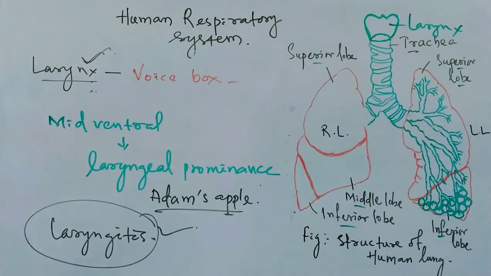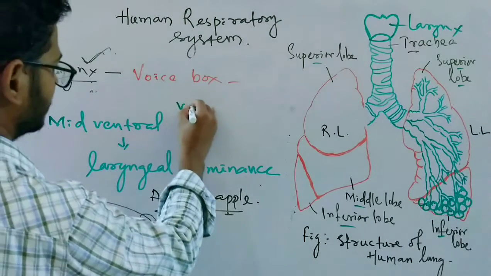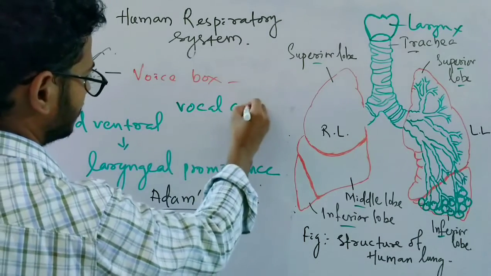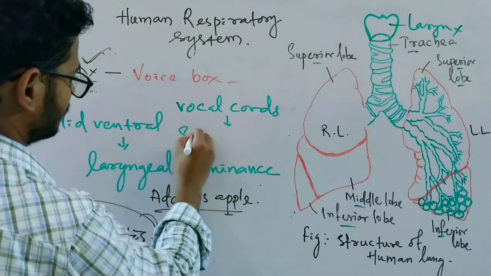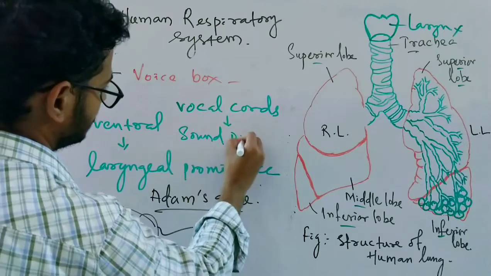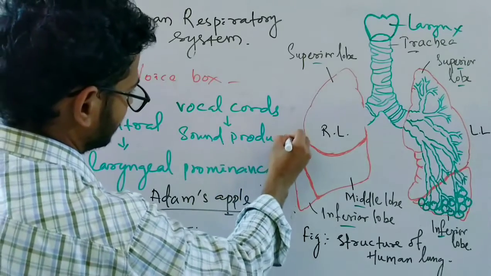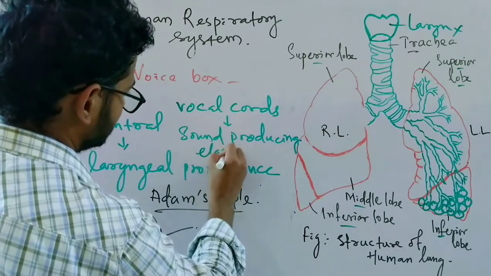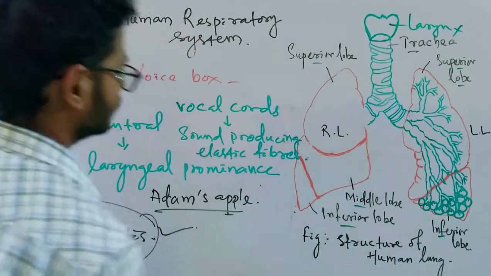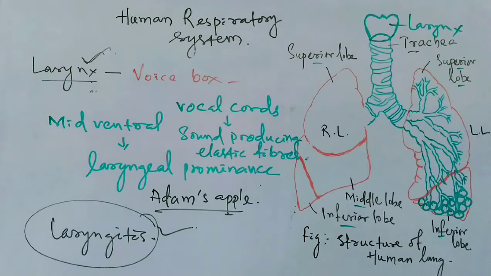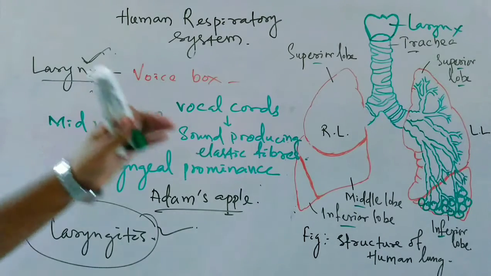The sound producing elastic fibers present in the larynx are called vocal cords. They help in the production of sound.